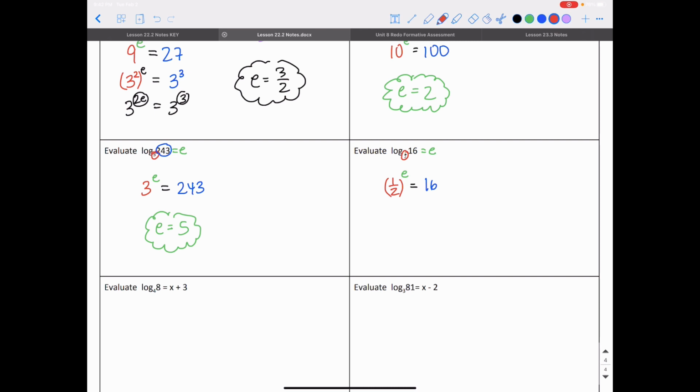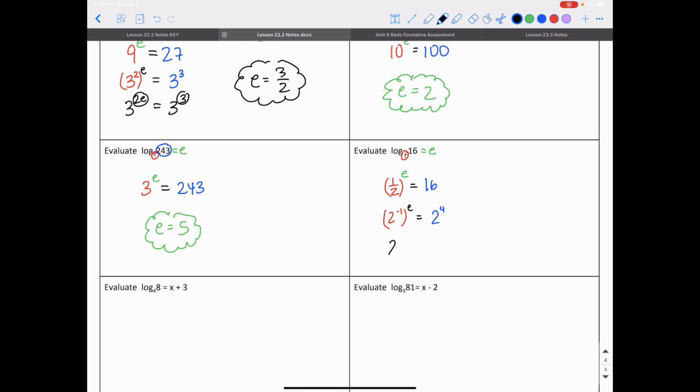I'm going to rewrite 1/2. 1/2 and 16 share a base in common, and that base is 2. I'm going to rewrite that fraction 1/2 as 2 to the negative first power. It's 2 to the negative first power raised to the e power in this case. And that's equal to, on the other side, 16, which I can rewrite as 2 to the 4th power.